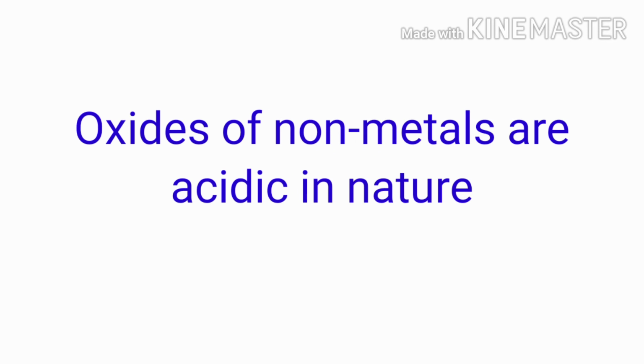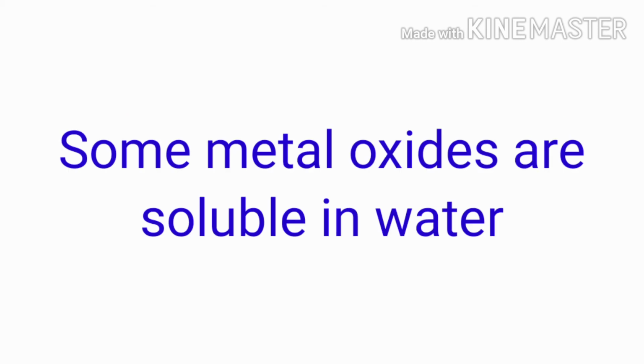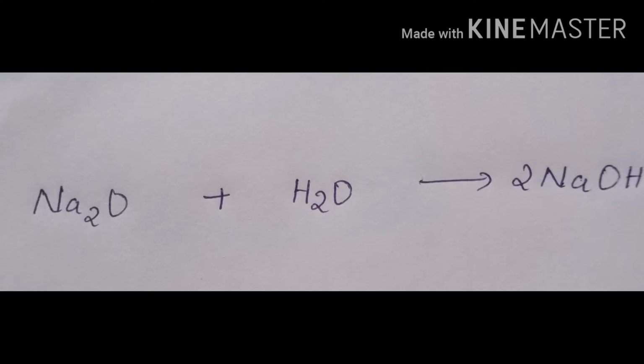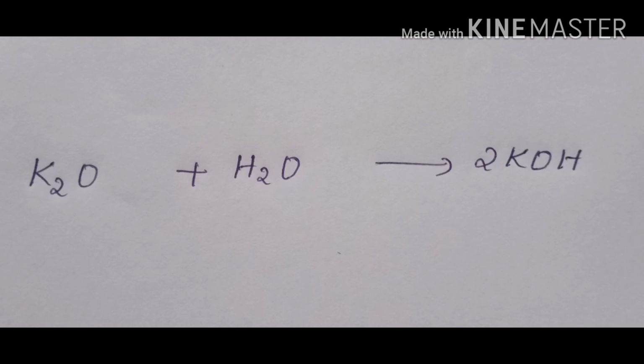You know, oxides of nonmetals are acidic in nature. For example, carbon dioxide, sulfur dioxide, etc. Most of the metal oxides are insoluble in water, but some of these dissolve in water to form alkalis or water-soluble bases. For example, sodium oxide dissolves in water to produce sodium hydroxide, which is an alkali. Similarly, potassium oxide dissolves in water to produce potassium hydroxide, which is an alkali.